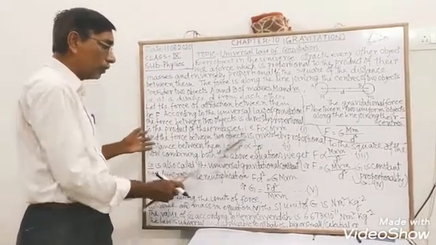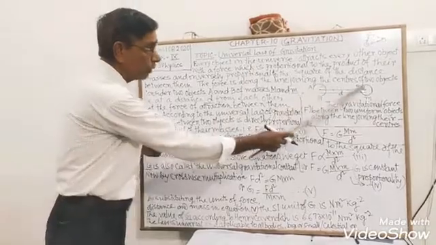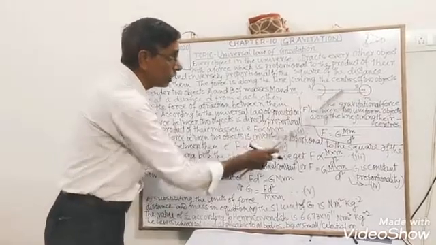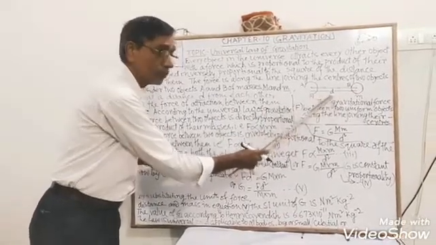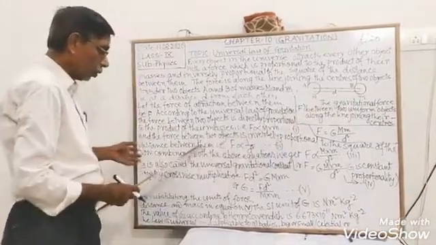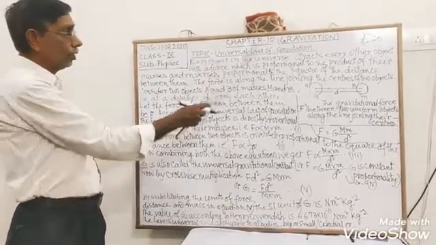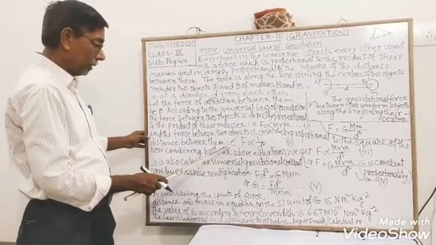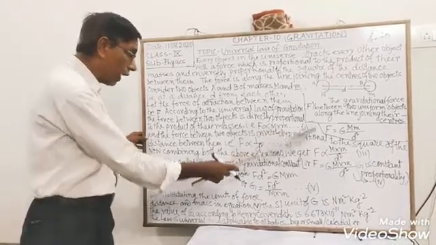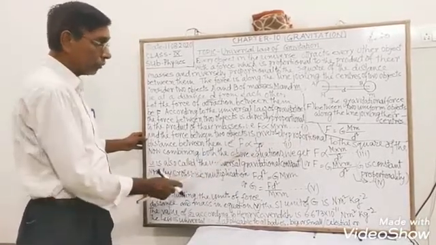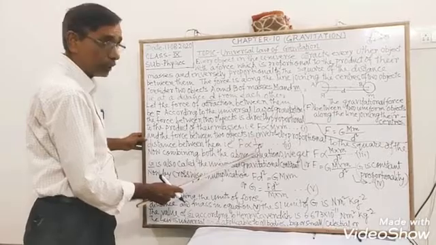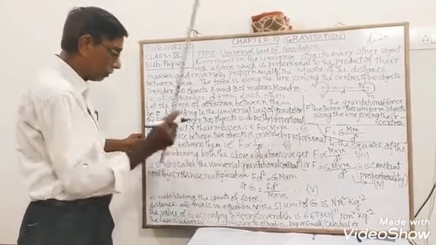But the force between the two objects is inversely proportional to the distance between the two objects A and B. We have considered the distance between them as small d. So according to the universal law of gravitation, the force between the two objects is inversely proportional to the square of the distance between the two objects. So we write F is inversely proportional to 1 upon d square. Suppose this is equation number 2.